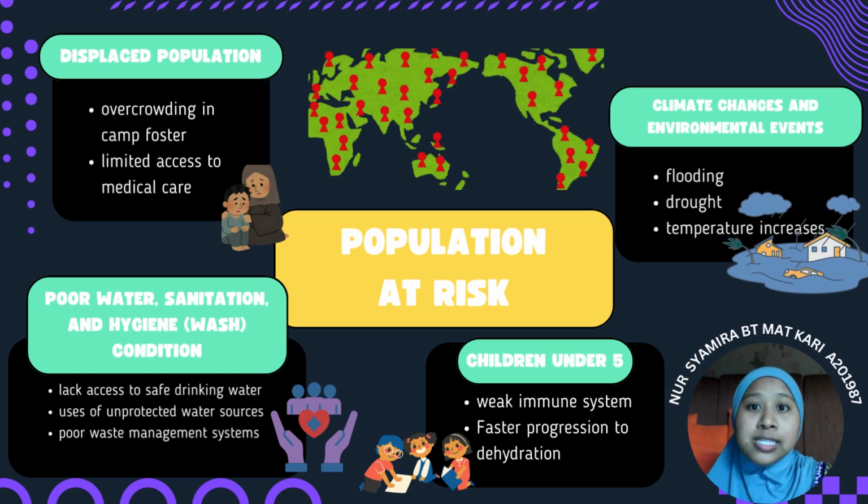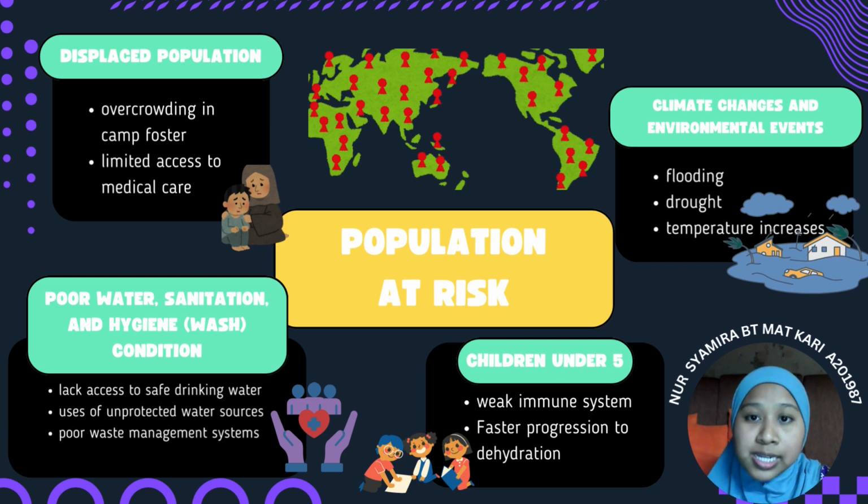The second one is children under 5 years old. Children under 5 are especially vulnerable to cholera because their immune systems are still developing, making them less able to fight infection. Also, dehydration progresses more quickly in their small bodies, leading to severe complications. The third one is displaced populations. Refugees and internally displaced persons are at higher risk due to overcrowded living conditions, which facilitate the rapid spread of disease. And also the poor access to medical care delays treatment during outbreaks.